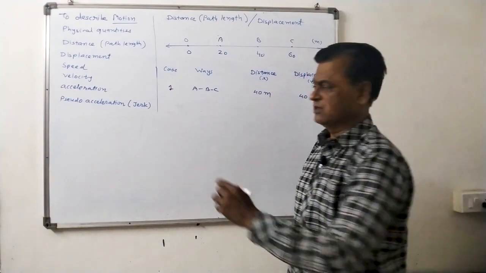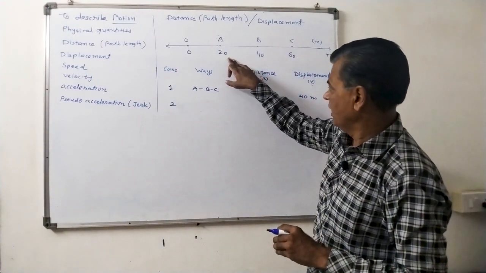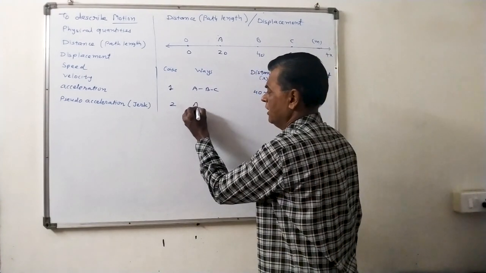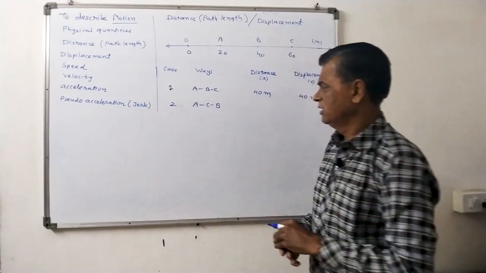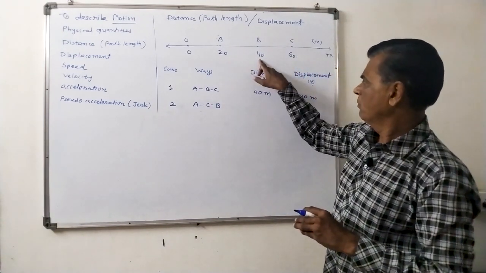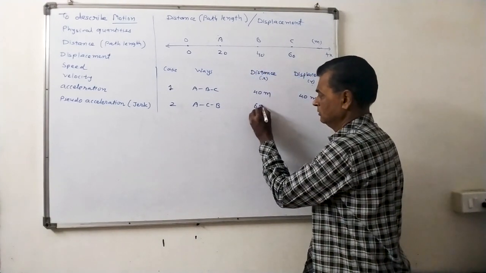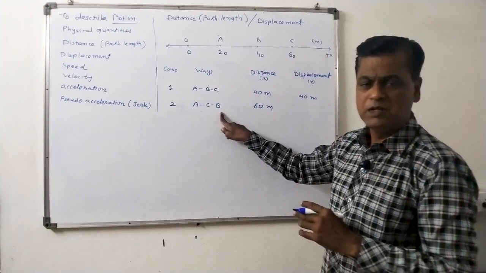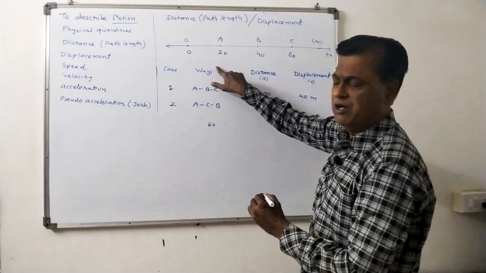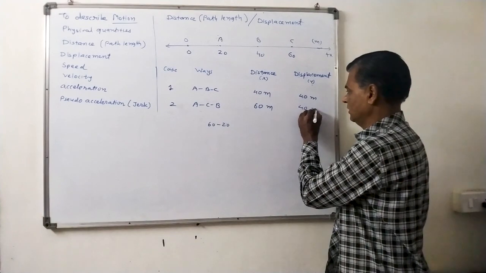Now the second case, or second way: the car starts from point A, reaches C and comes back to B. A, C, B. In this case, the distance covered by the car is 20 plus 20, 40, plus 20, 60 meters. Now the final position is B, 60. The initial position is A, 20. 60 minus 20, so 40 meters is the displacement.